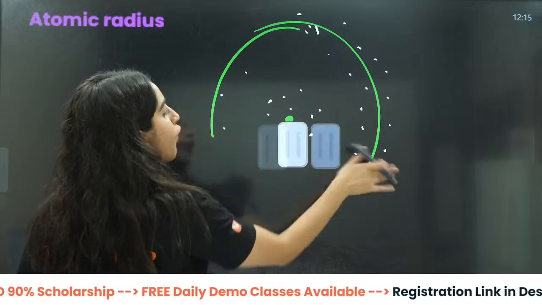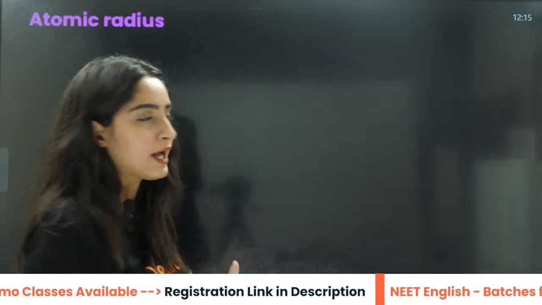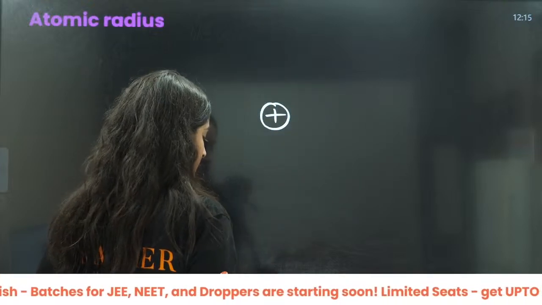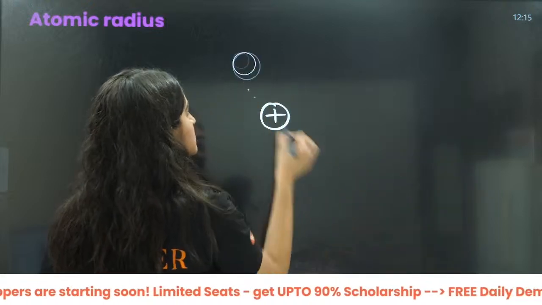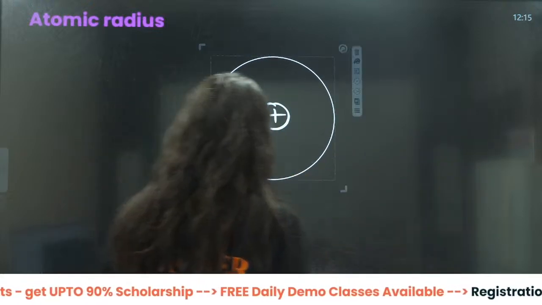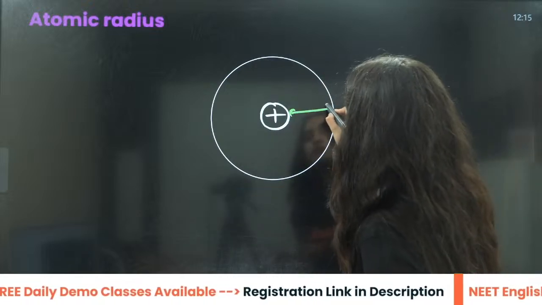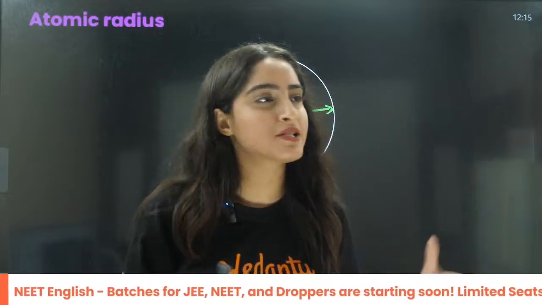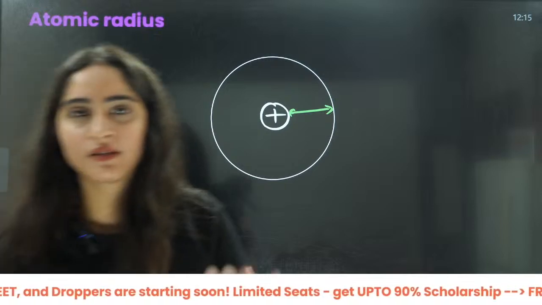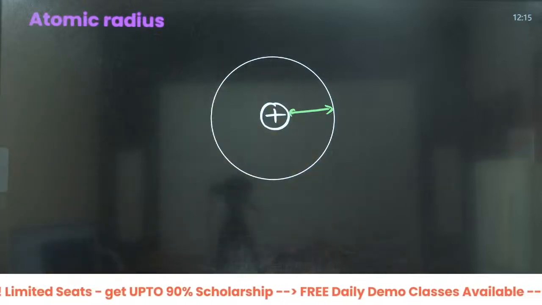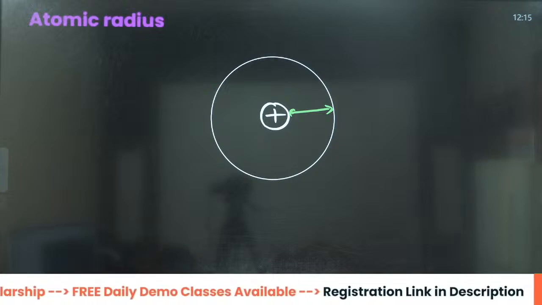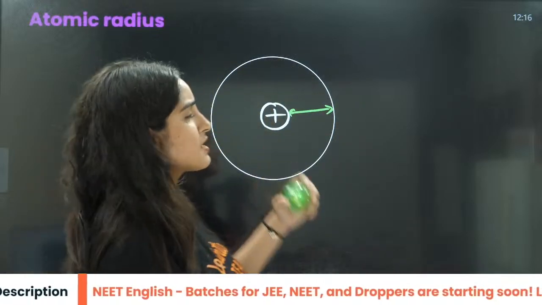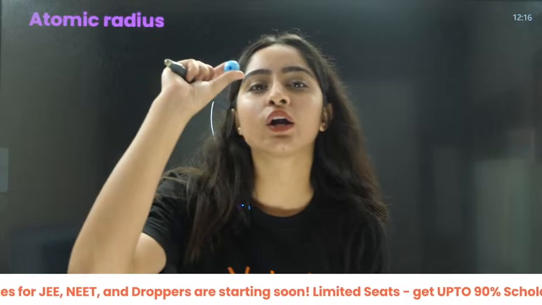So we say that this is the positive nucleus and this is the atom. Now this is the distance from the nucleus to this point, and that is called the radius. Now beta, it's not like the atom is this big. Atom is not even this much large.